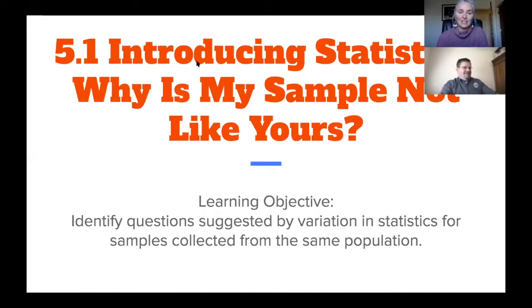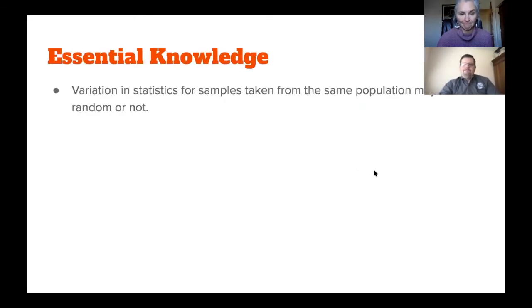The overarching question here is, why is my sample not like your sample? Our learning objective is identifying the questions that the variation in statistics suggests. We're going to collect samples from the population and see why they aren't the same. Our essential knowledge: variation in statistics for samples taken from the same population may be random or not.